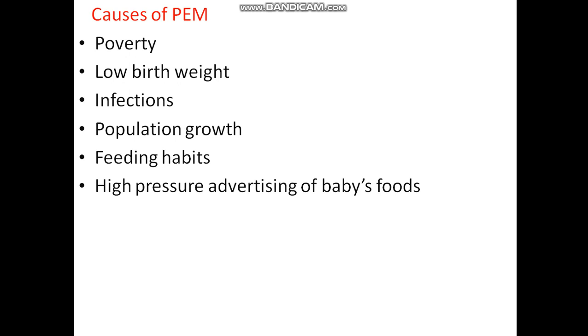Then high pressure advertising of baby foods. Different types of baby foods are in the market. Due to this advertisement, everyone will buy this baby food and give it to the baby, so the babies will not get proper nutrients. This will cause protein energy malnutrition.